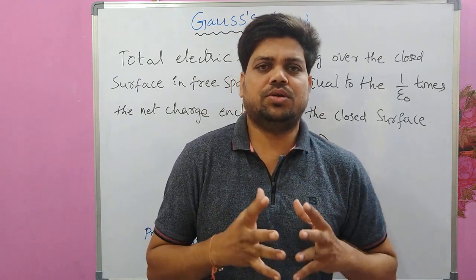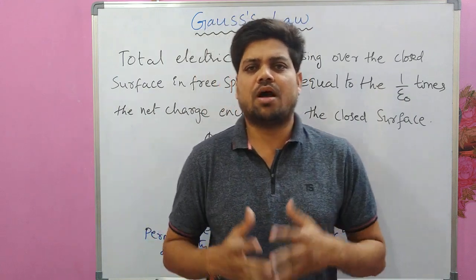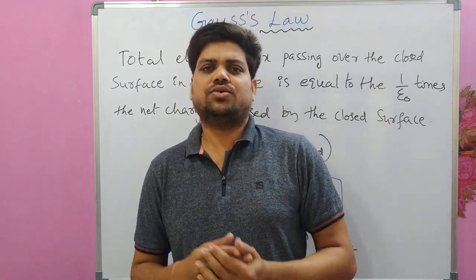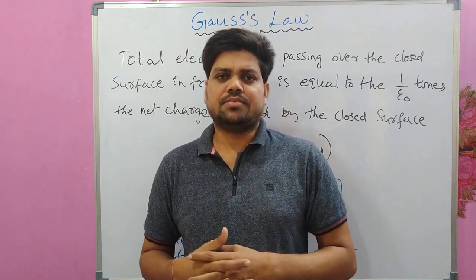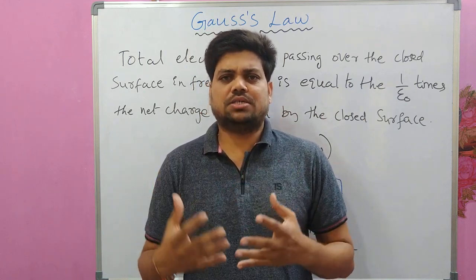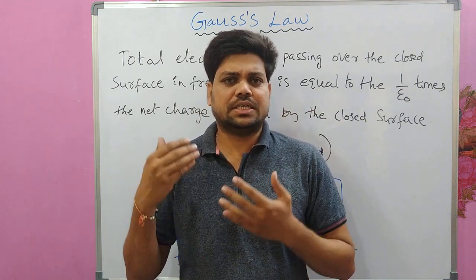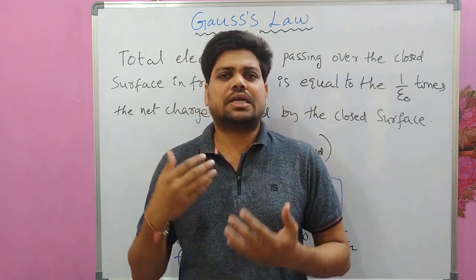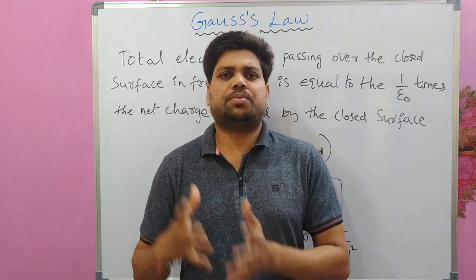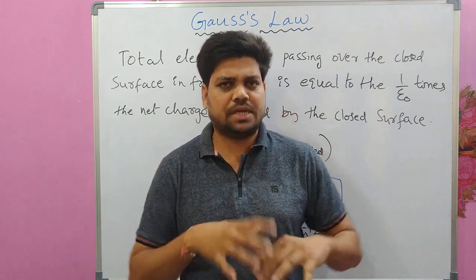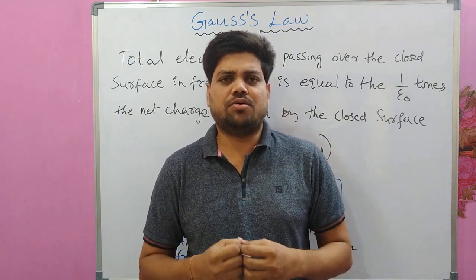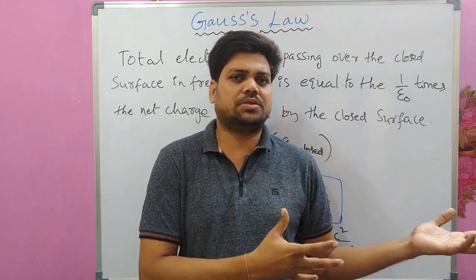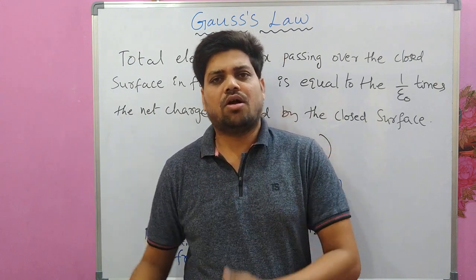See, we can use either Coulomb's law or Gauss law to find out electric field due to charges, because we know that every charge, whether it is in motion or rest, produces electric field in the space around it, and that electric field can be found either by using Coulomb's law or Gauss law.